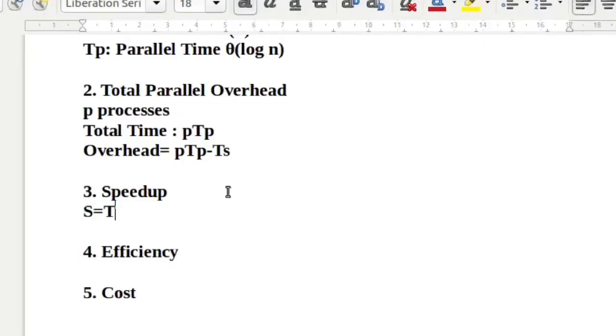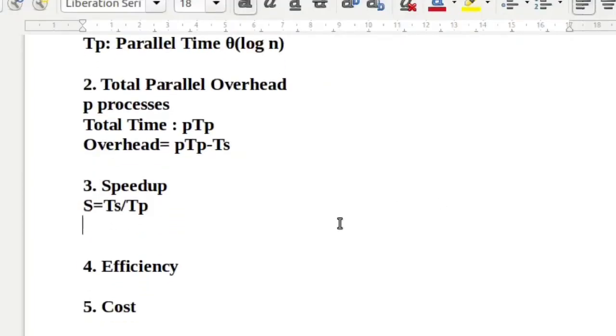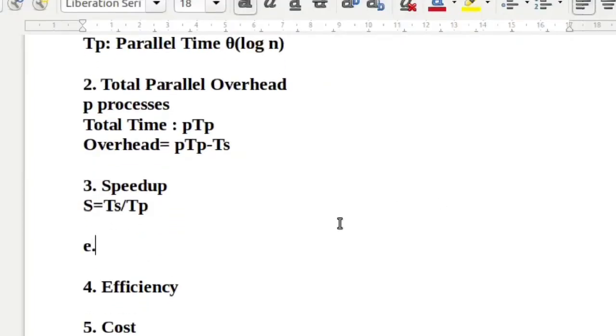So it is measured as serial time divided by parallel time. So serial time divided by parallel time. This factor is used to measure performance of a parallel system. For example, in the example that we have seen, finding the minimum number, what will be the speed up?